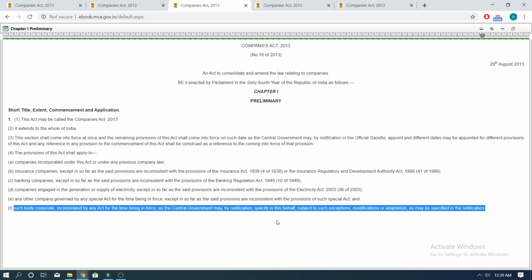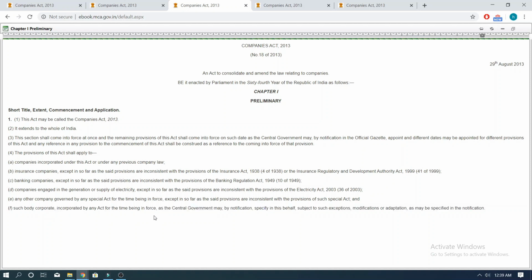So for instance, let's take a hypothetical example that the central government may decide that certain provisions of the Companies Act 2013, say Section 92, which deals with filing of the annual returns, becomes applicable to a limited liability partnership the same way as it is applicable to a company. So this would be valid.